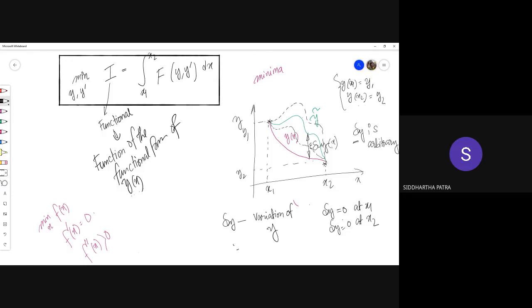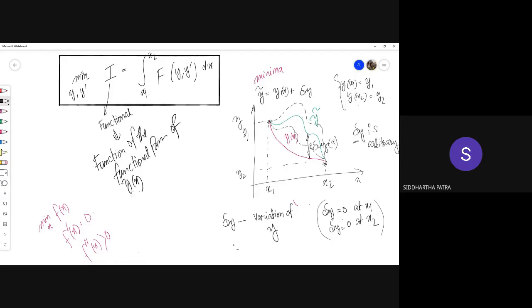But if you think about it, this arbitrary admissible function can be thought of as a potential solution. In order to be considered a potential solution, it would be the actual solution plus this delta y, with delta y satisfying these boundary conditions.